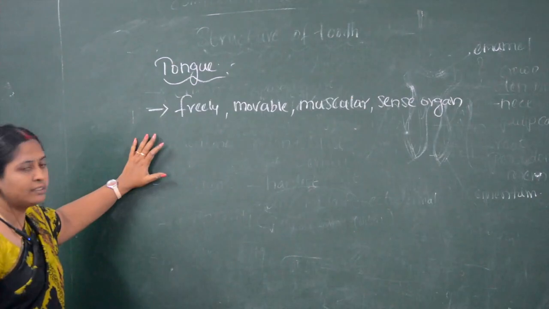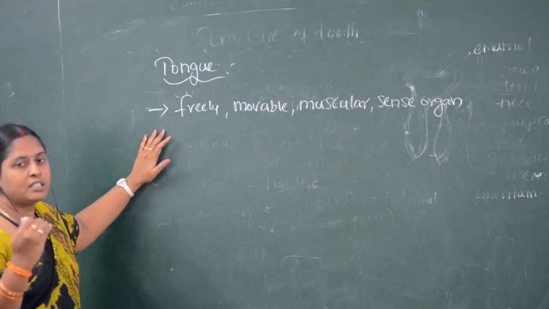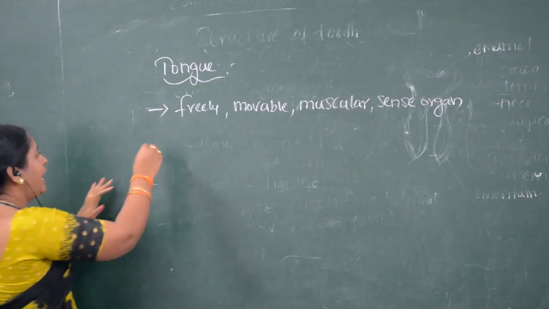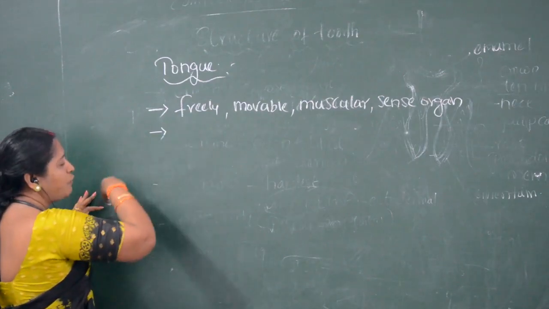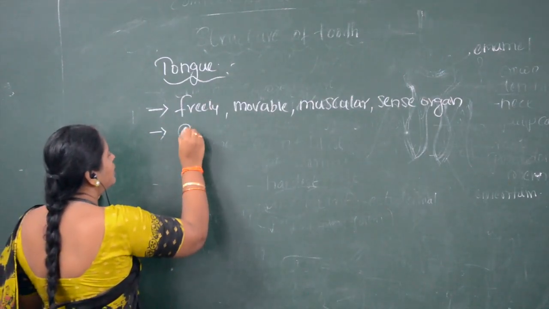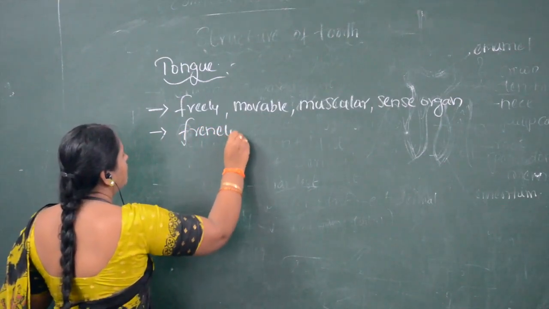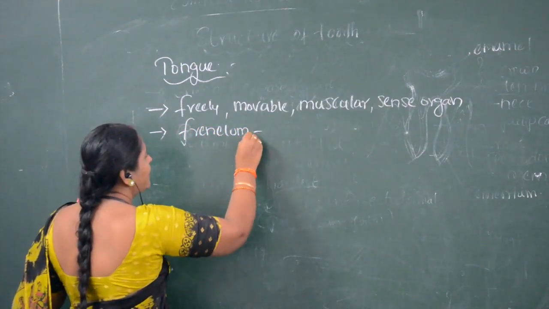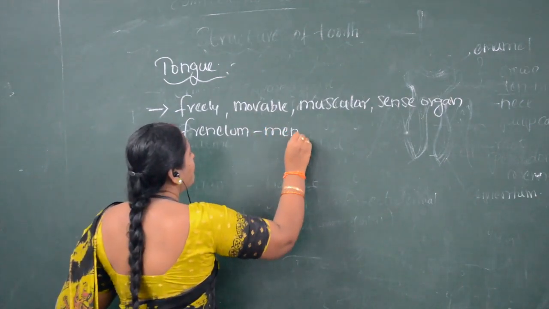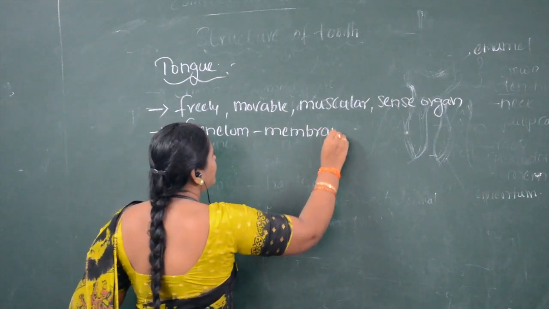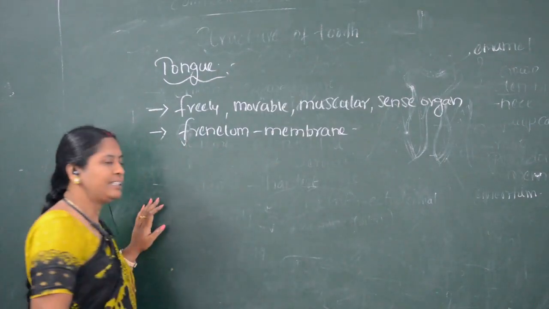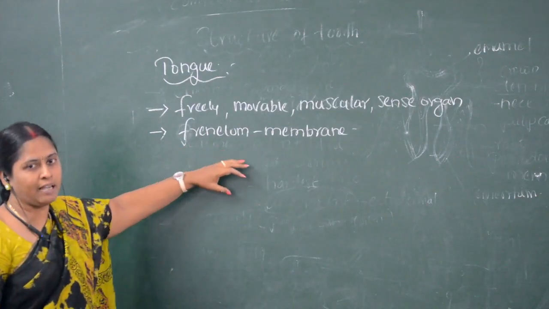This tongue is fixed in the oral cavity with the help of a fold of membrane called the frenulum.